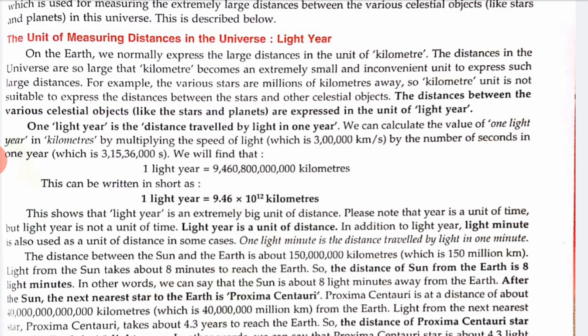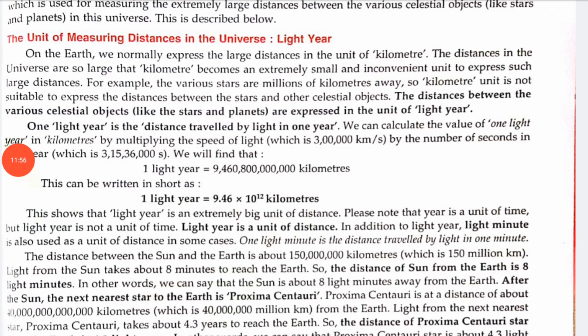So the distance of Proxima Centauri from the earth is 4.3 light years. In other words, Proxima Centauri is about 4.3 light years away from the earth. So from the above discussion we conclude that the distance between stars and planets is expressed in the unit of light year.